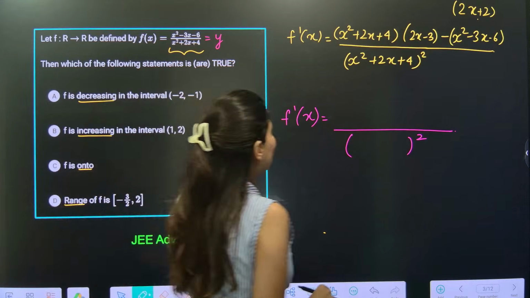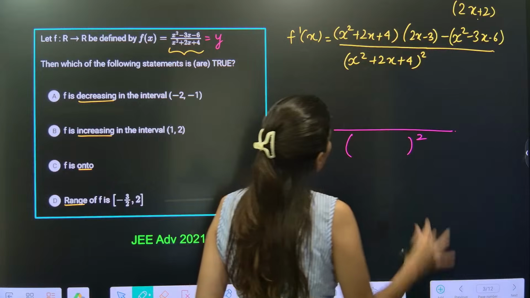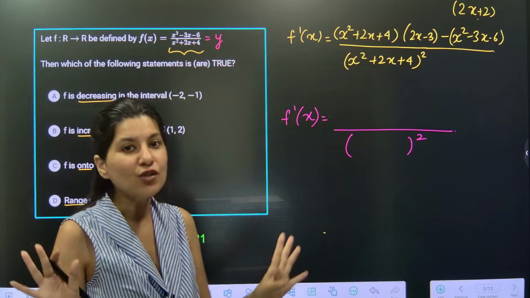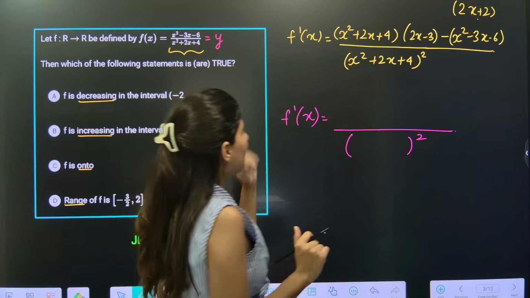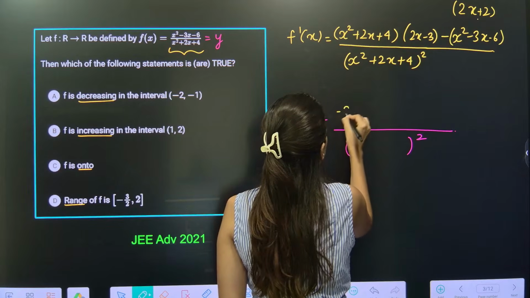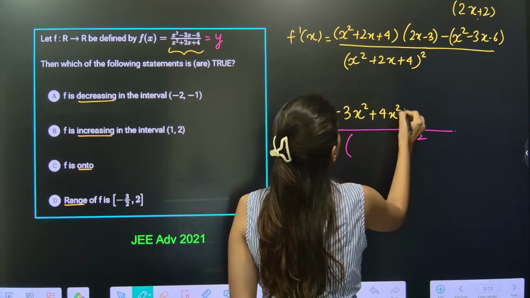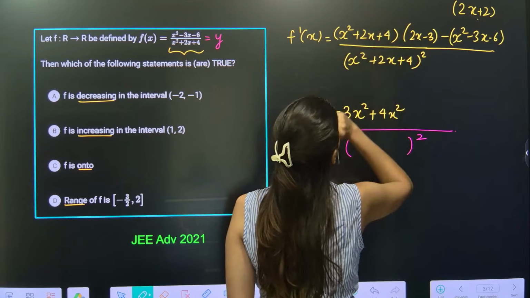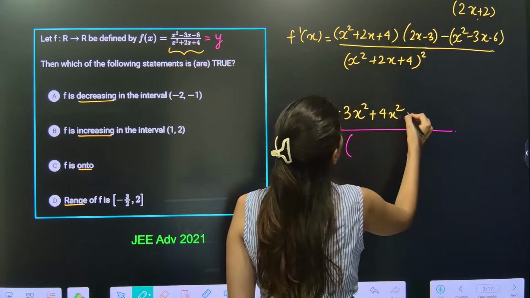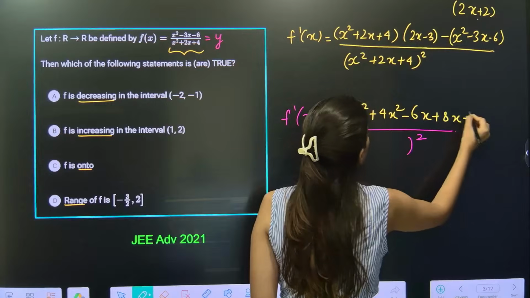So now help me in finding the derivative of this function. I can clearly see that 2x cube and 2x cube will get cancelled out. So there is no term related to x cube, correct? We will talk about x square then. So minus 3x square, and then plus 4x square. So minus 3x square plus 4x square, minus 3 2s are 6x plus 8x, and minus 4 3s are 12.